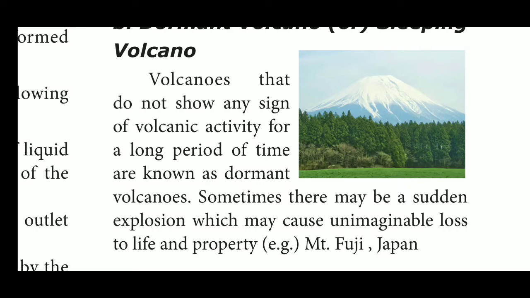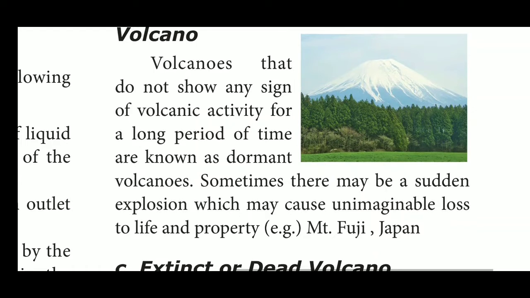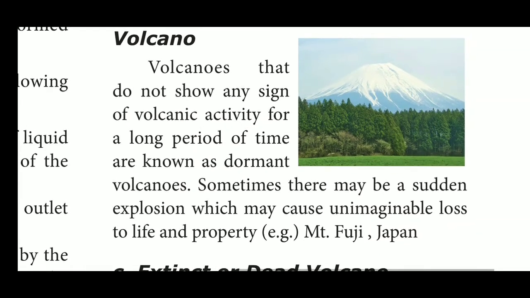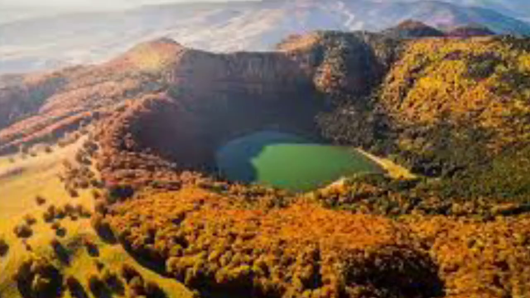And the second one is the extinct or dead volcano. When a volcano permanently stops its volcanic activity, then it is called an extinct or dead volcano. Mount Kilimanjaro in Tanzania and Tiruvannamalai in Tamil Nadu are the best examples of this type of volcano.